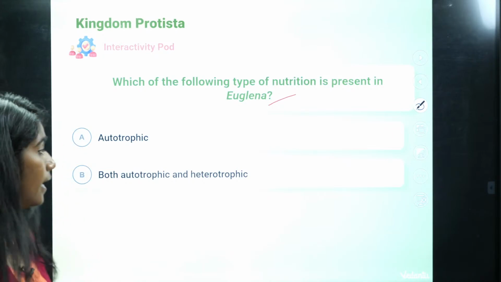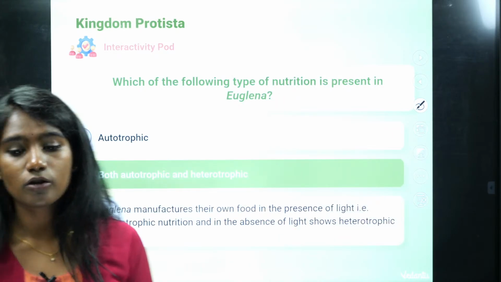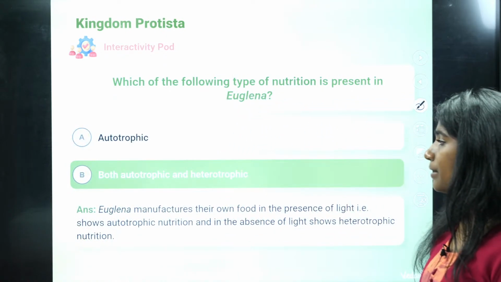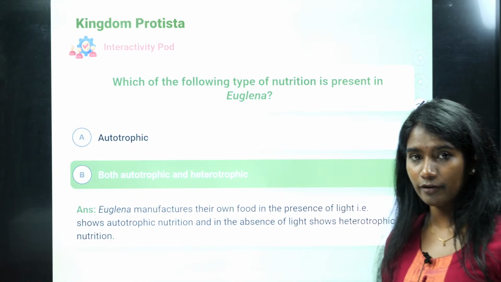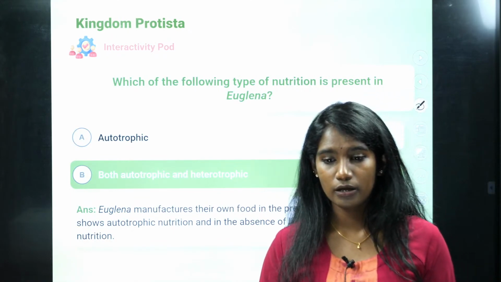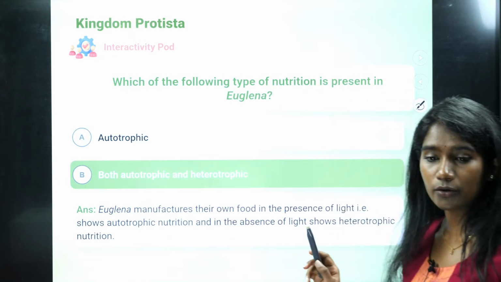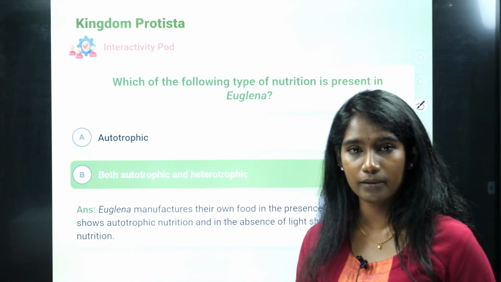Option A or B? It is option B, both autotrophic and heterotrophic. I told you, euglena in the presence of light behaves like autotrophs. In the absence of light, it behaves like heterotrophs. No, no, Gaurav, it is option B. Option B is the right answer.